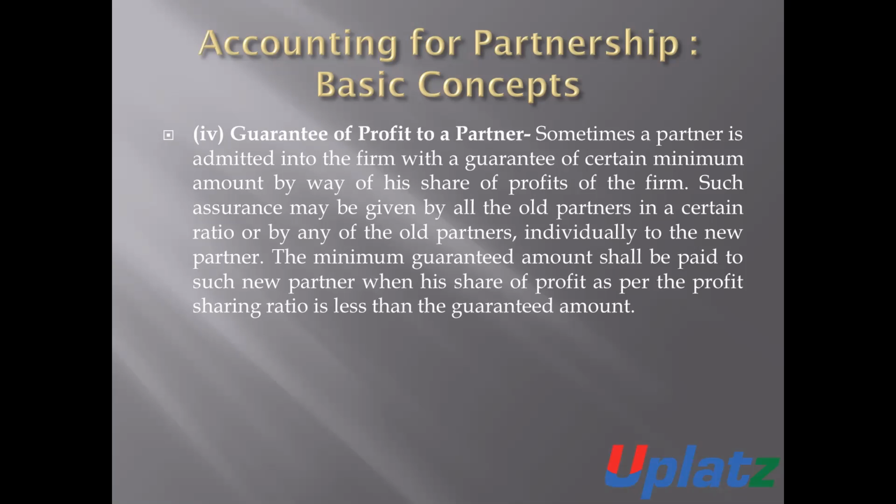In this case, if the amount of the profit is less than the guaranteed amount, then the shortfall will be paid by the partnership firm to compensate such guaranteed amount. So this is the point in respect of guarantee of profit to the partner. It means such a new partner will be eligible to take a guaranteed amount of profit.